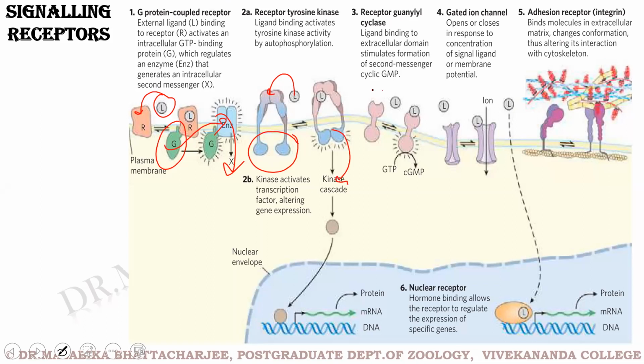The third category of receptor is the receptor guanylyl cyclase. This is also a plasma membrane receptor. The receptor, on binding with this ligand, as you can see, the moment the receptor binds with this ligand, the intracellular second messengers are activated. So you see GTP is broken down to cyclic GMP, which then activates a lot of protein kinases that phosphorylate cellular proteins and thereby change their activities.